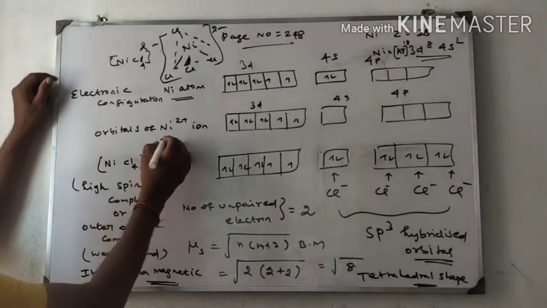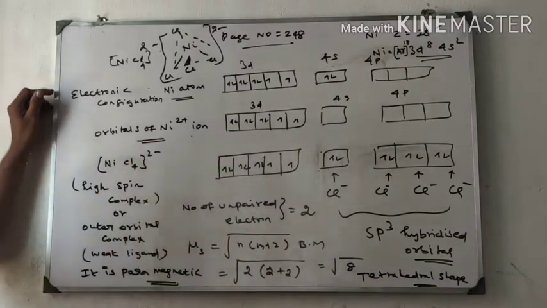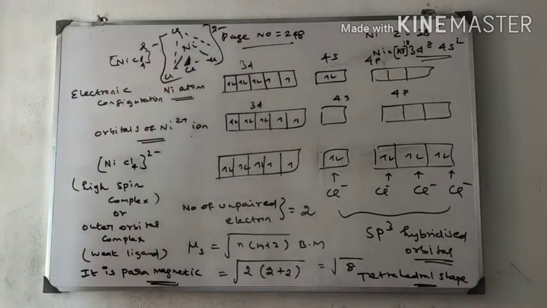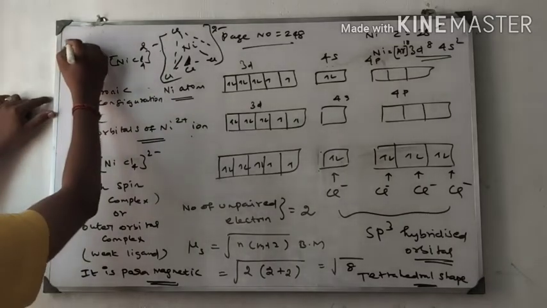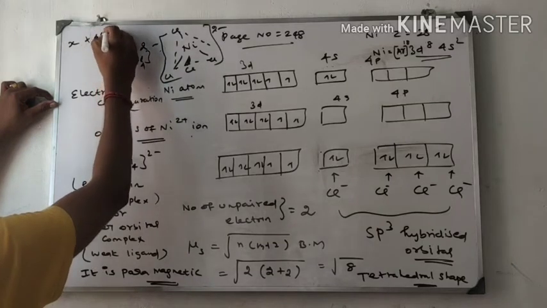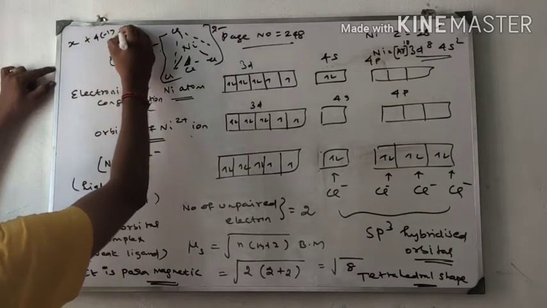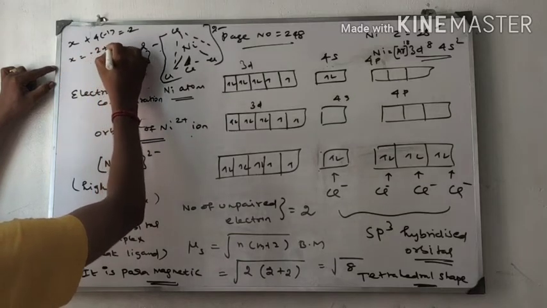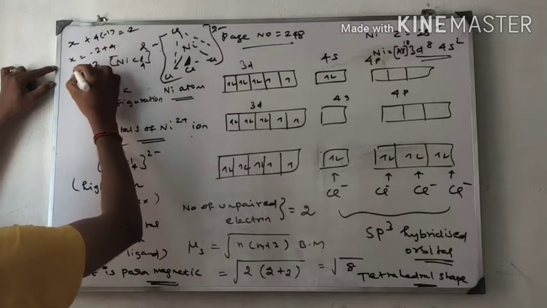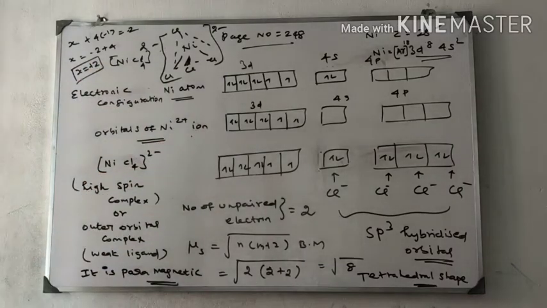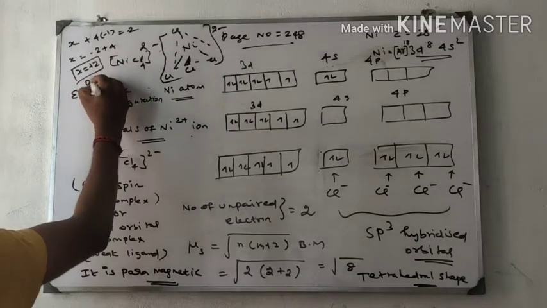Then the orbitals for nickel 2 plus ion. How is it nickel 2 plus ion? Because it contains 2 negative charge. We have checked it. X, nickel is X, plus chlorine is a negatively charged ligand, 4 into minus 1 equal to minus 2, right? X equal to minus 2 plus 4, X equal to plus 2. So this is the oxidation state of nickel ion, plus 2 oxidation state, right?